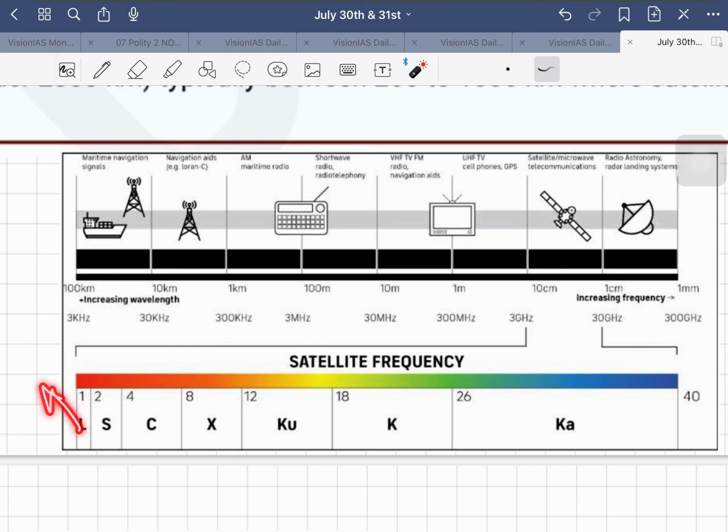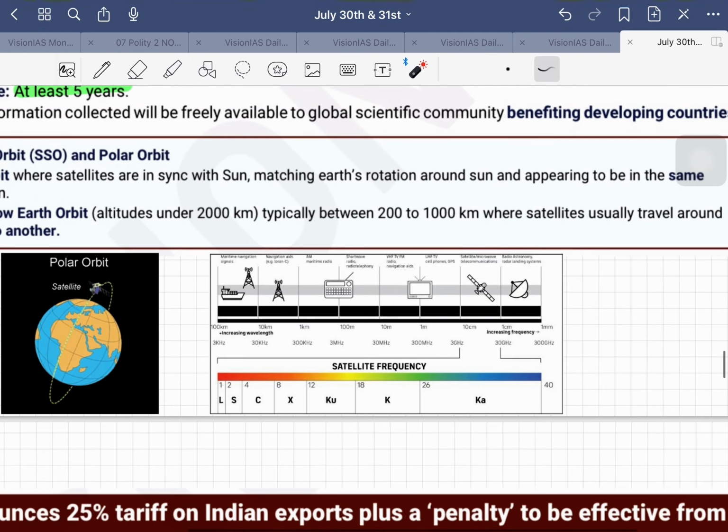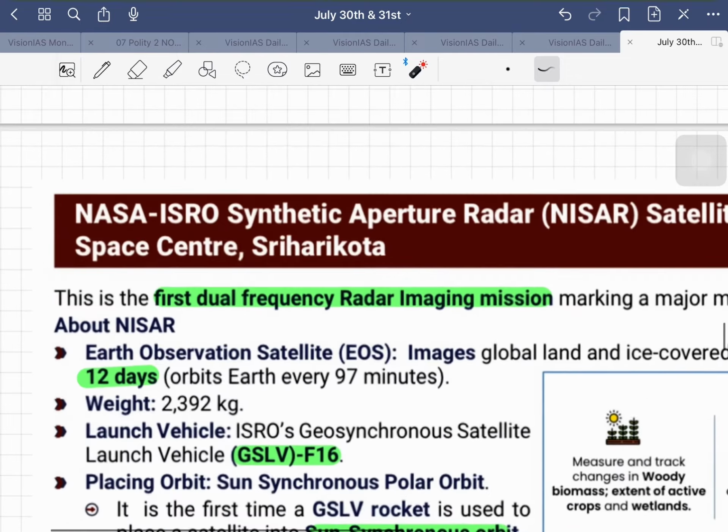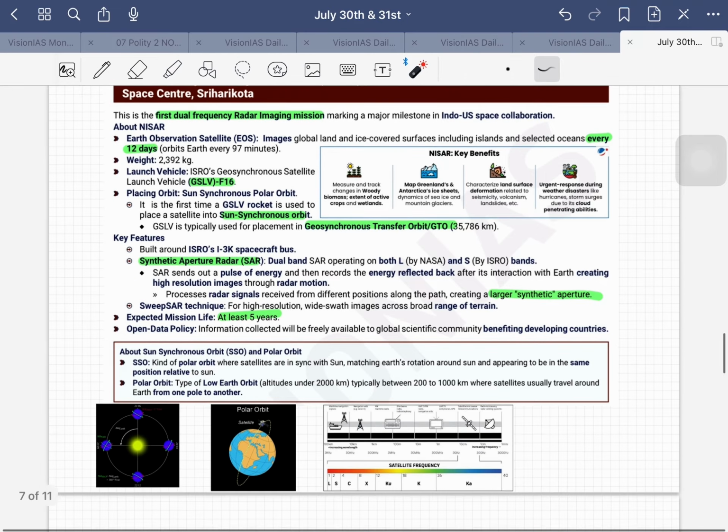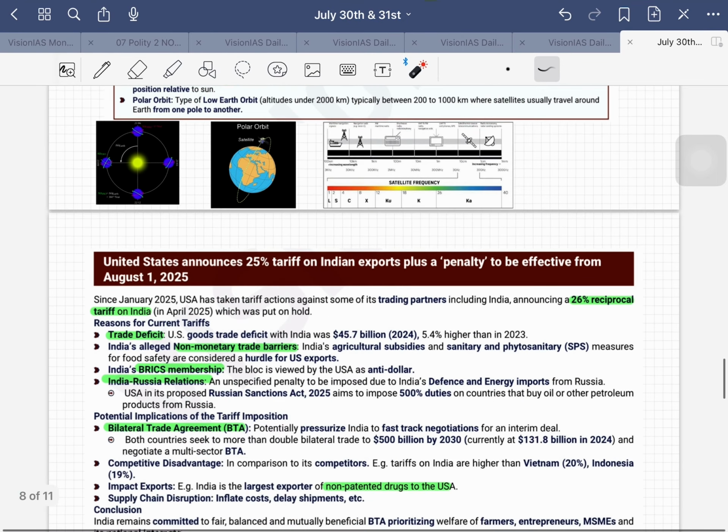So L band is developed by what? NASA, and S band is by ISRO. We'll be using this electromagnetic spectrum bands, and we'll be developing that. So we have two bands, that is why it's first dual frequency radar imaging mission. Okay, briefly that's about the project.